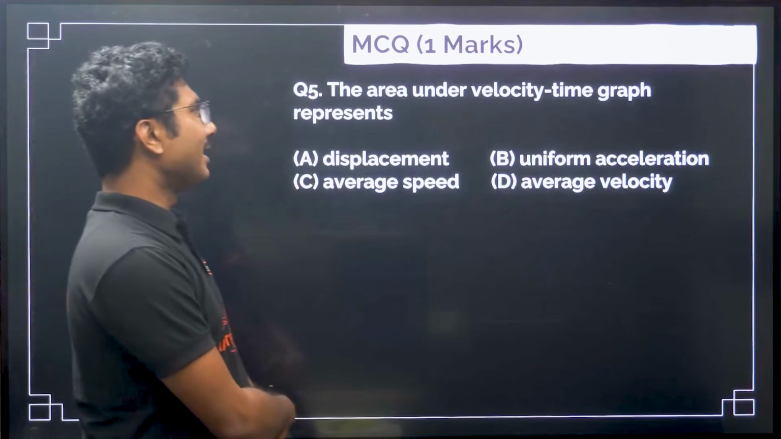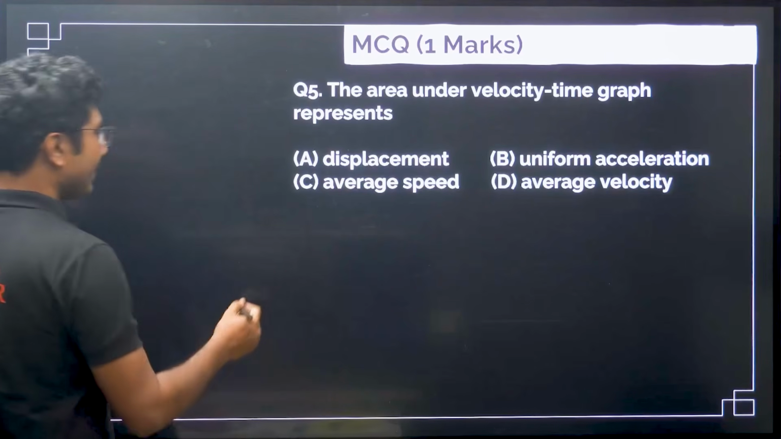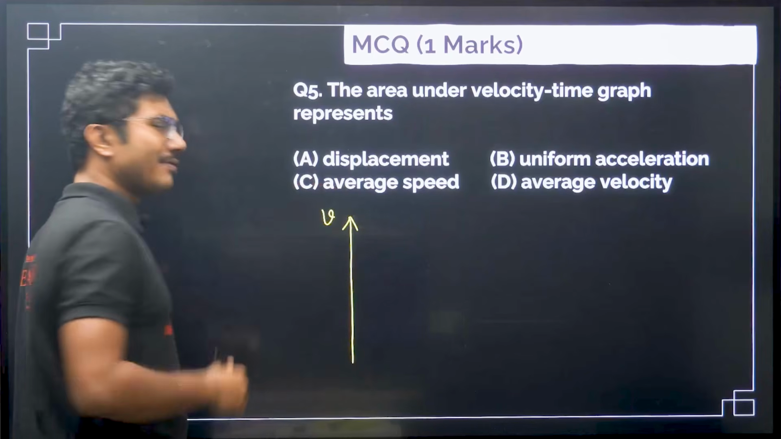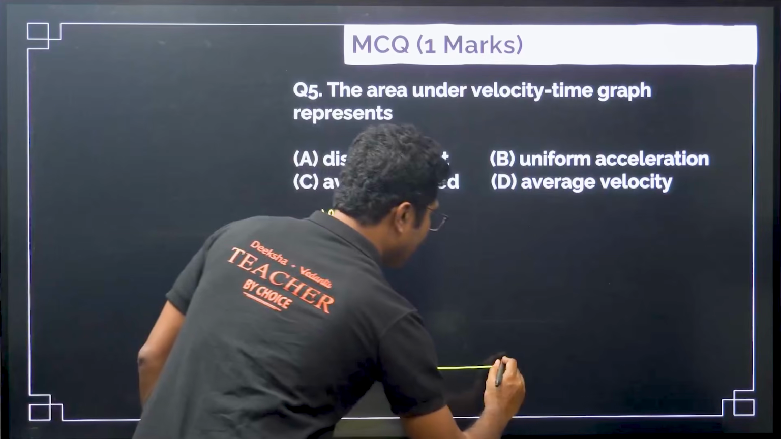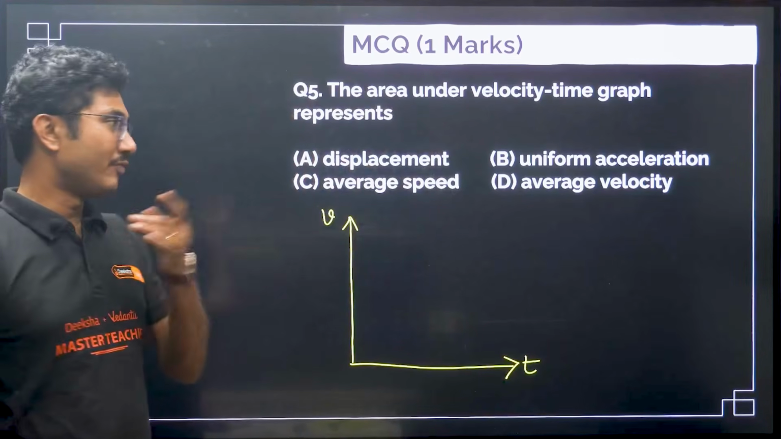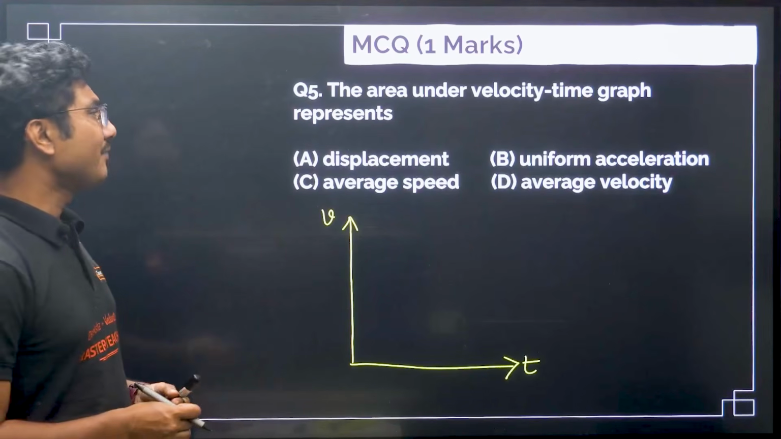The area under the velocity-time graph represents what? So it is a velocity-time graph. Now it is not position-time, this is velocity along the y-axis. Whenever we say a time graph, t is always along the x-axis. T is always along the x-axis. Anything else is always along the y-axis. So, the area under the velocity-time graph represents what?